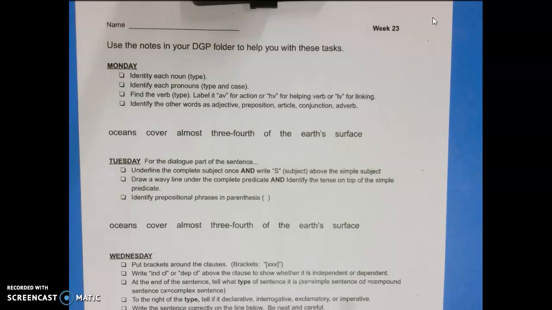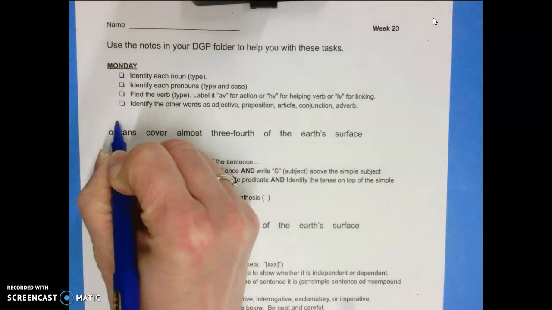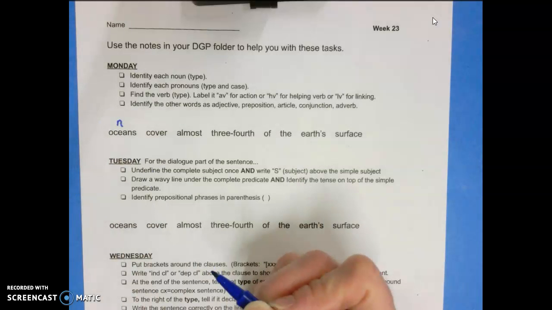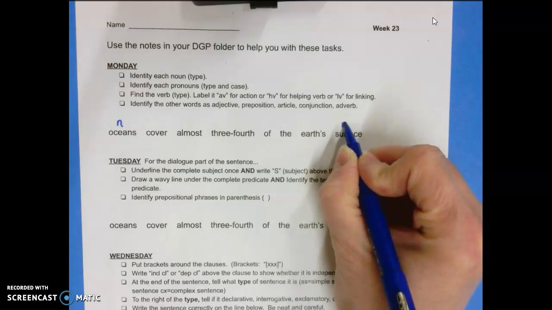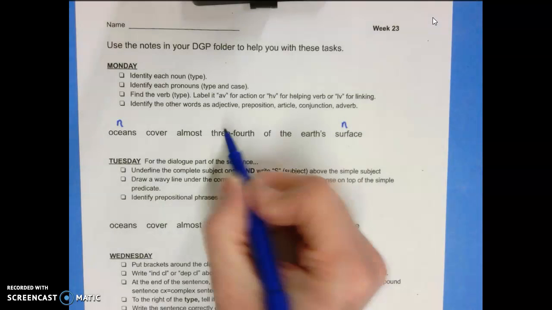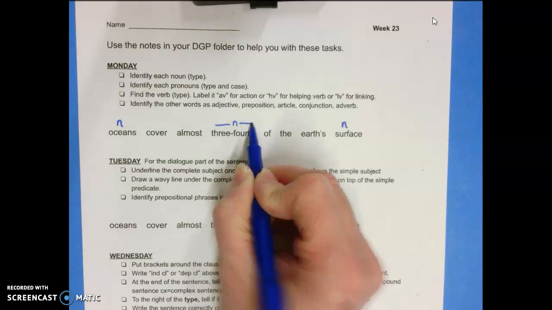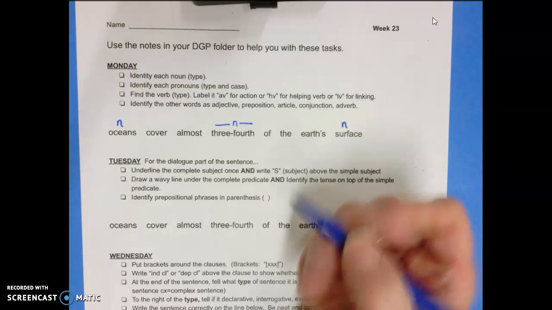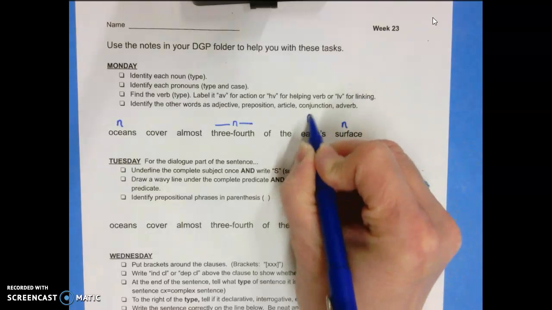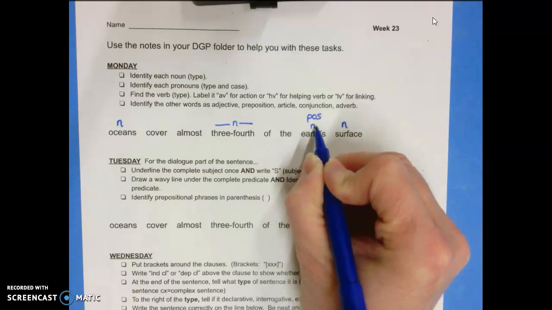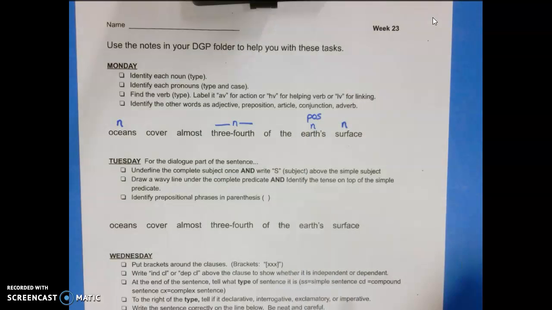On Monday, we want to identify what type of words we find in the sentence which says, oceans cover almost 3/4 of the Earth's surface. So we need to find our nouns. I'm sure that you found that oceans is a common noun. Surface is a noun, and actually 3/4 is a noun. It is a fraction, just like we've learned in math, so that is a noun. And Earth's is also what we call a possessive noun. So lots of nouns in this sentence.